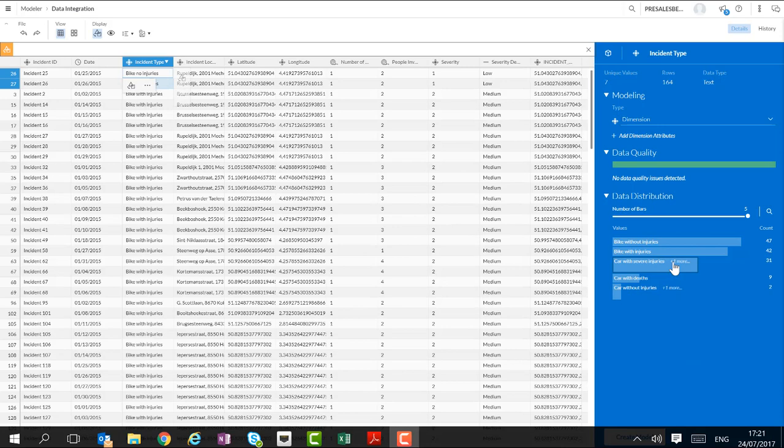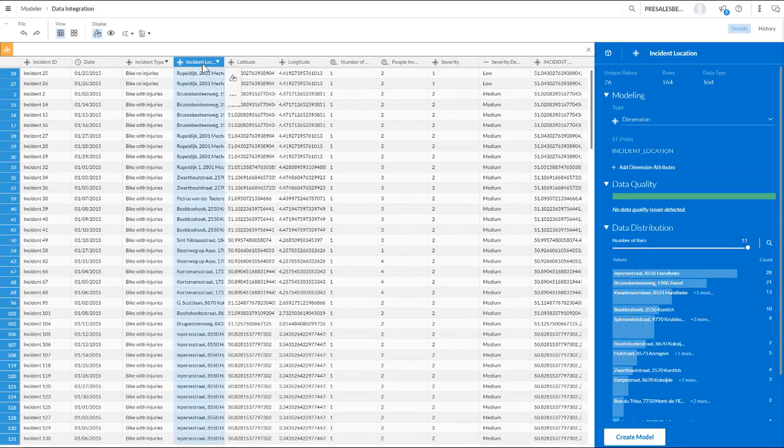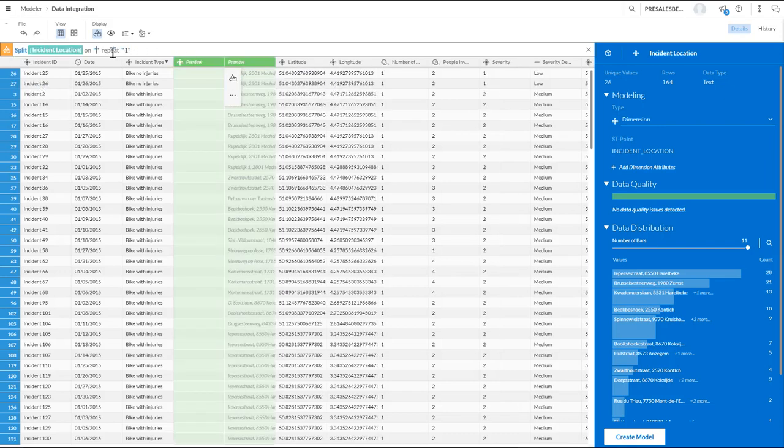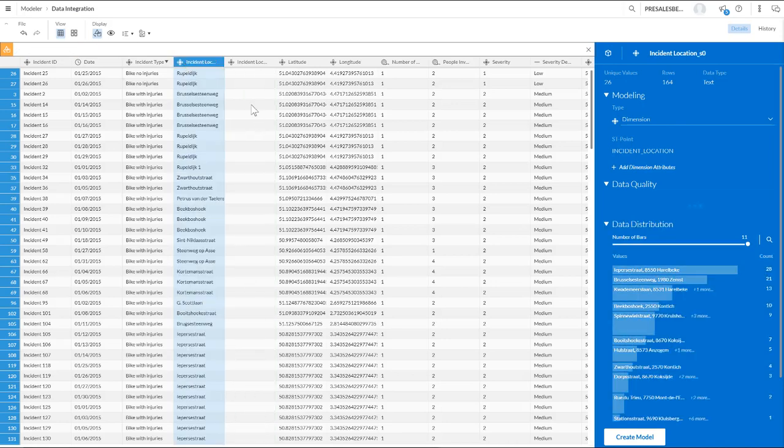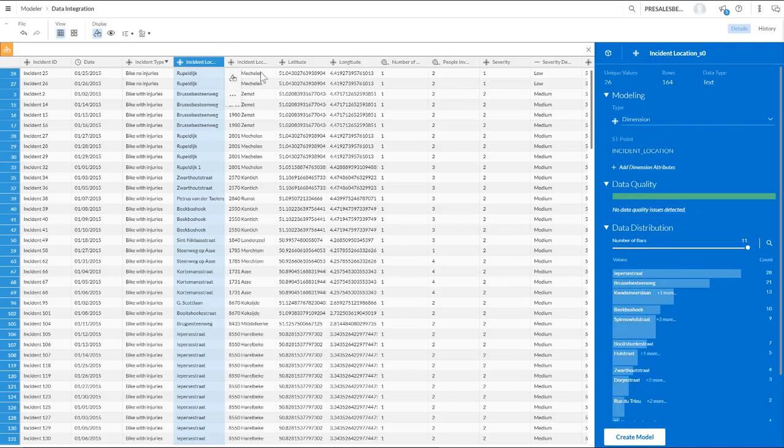In the last step, I want to show you another transformation. The incident location contains the street and the city, and we want to split this up into two new columns. We can do this by adding another transformation, a split transformation based on the comma. Analytics Cloud will then give you a preview of what the two new columns will look like. This looks fine for us, and we can press enter. And just like that, we created new columns containing the city and the street.